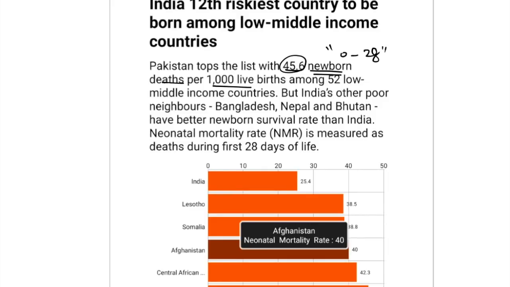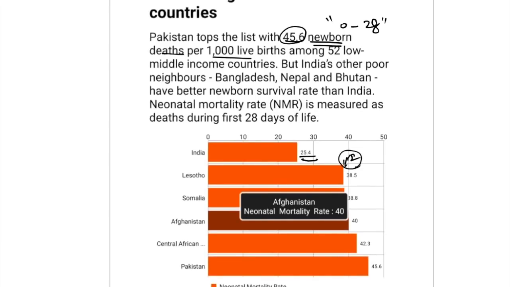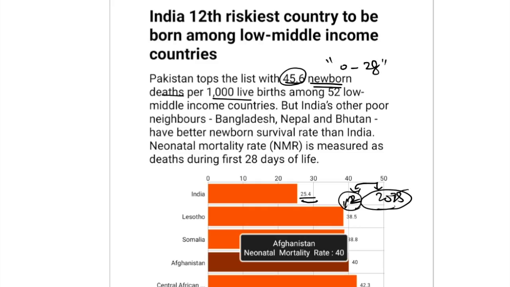That is also called the neonatal death rate. India has 25. The target for India is 12 by 2025. I have already talked about this particular target in another video very recently. So India's target is 12 for 2020 till 2025. Present level is 25, and it stands as the 12th riskiest country to be born among low middle income countries.